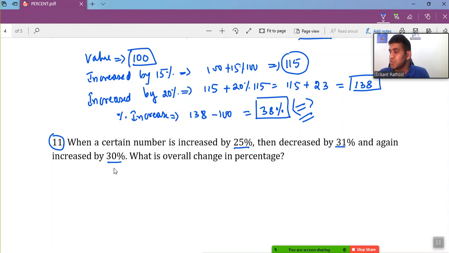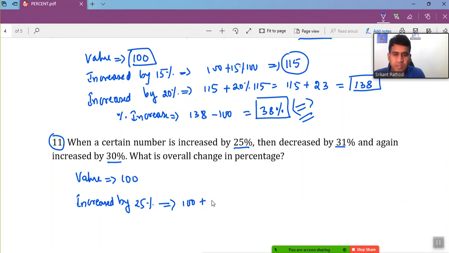So what is the overall change in the percentage? Of course, start by considering the initial value as 100. Now this value increased by 25%. After increasing by 25%, it is 100 plus 25% of 100. Since 25% of 100 is 25, you can directly write that it's 125.